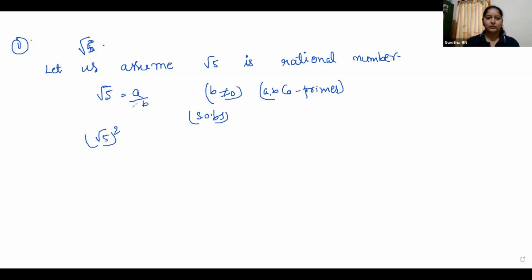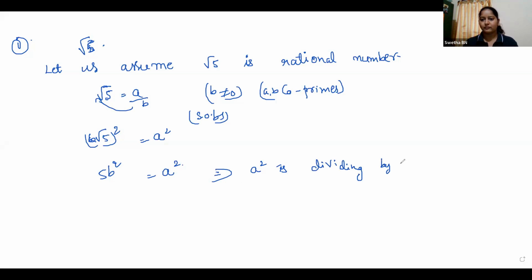Root 5 is A by B, so 5 B square is equal to A square. That means A square is divisible by 5, so A is also divisible by 5.